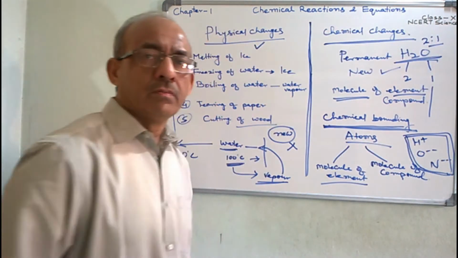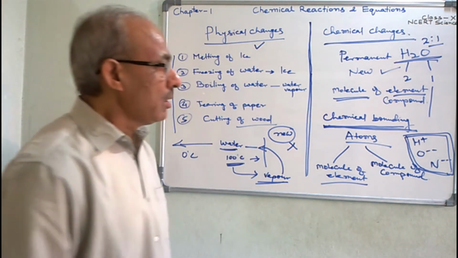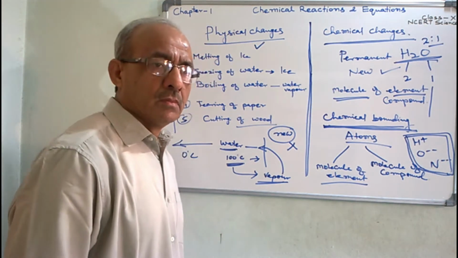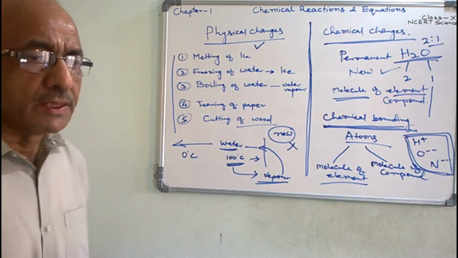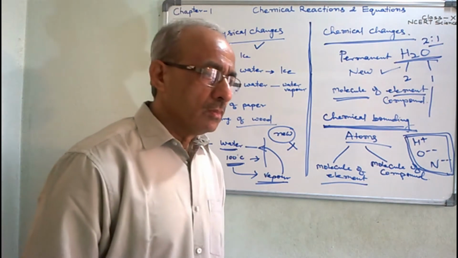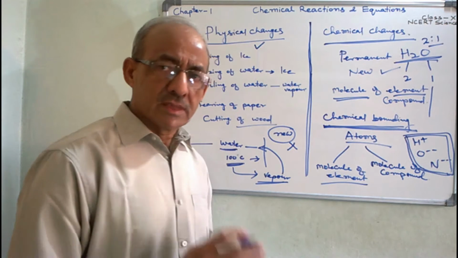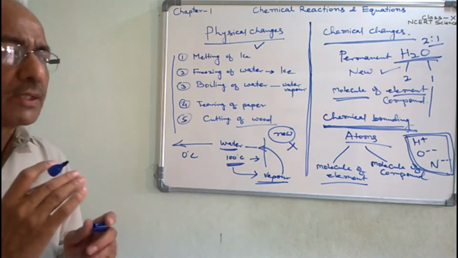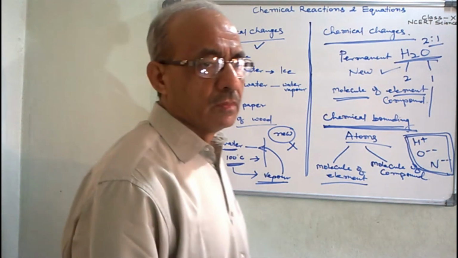And you know that all atoms have a tendency to get stability, to get the state of the inert gas.